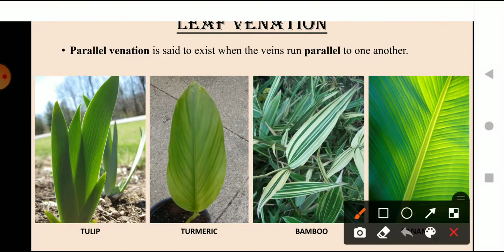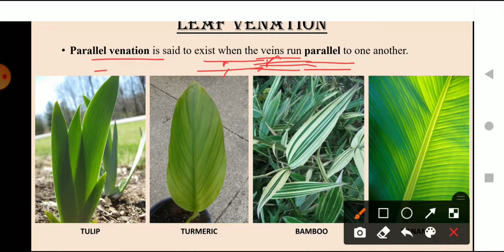The second type of venation is parallel venation. I hope that all of you know the meaning of the word parallel. Parallel means two lines which have a similar distance between them and are not going to meet anywhere. Even if we extend these lines, they will never meet if they have a similar distance between them.